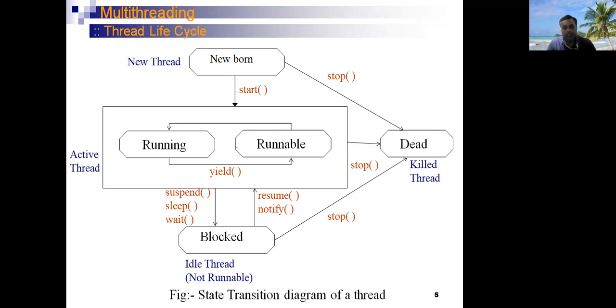A thread in the dead state means that the thread is killed or removed from memory. We cannot resume its execution by calling any methods. These are the various stages or phases through which a thread goes during its life cycle.